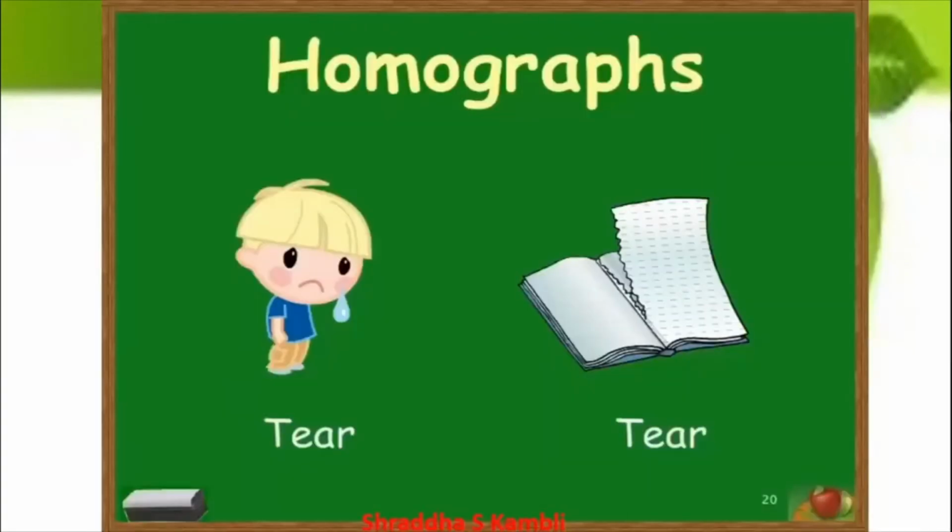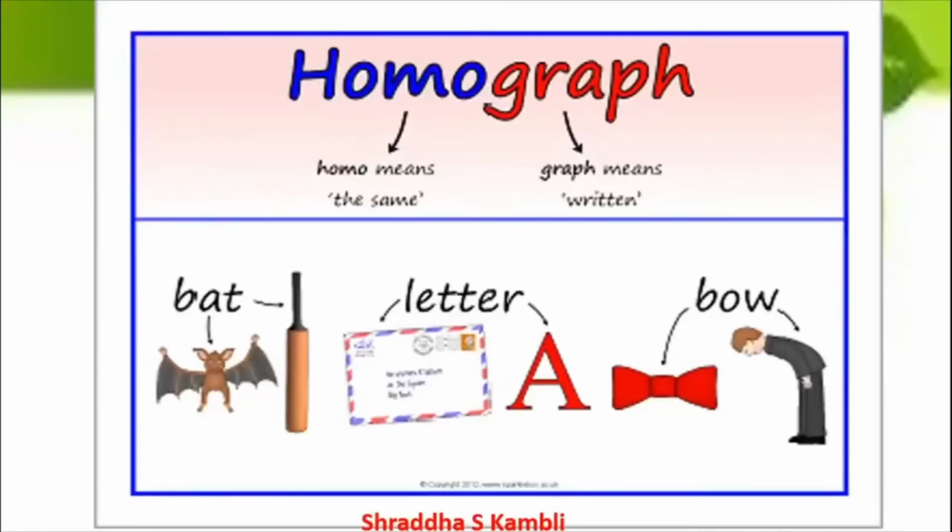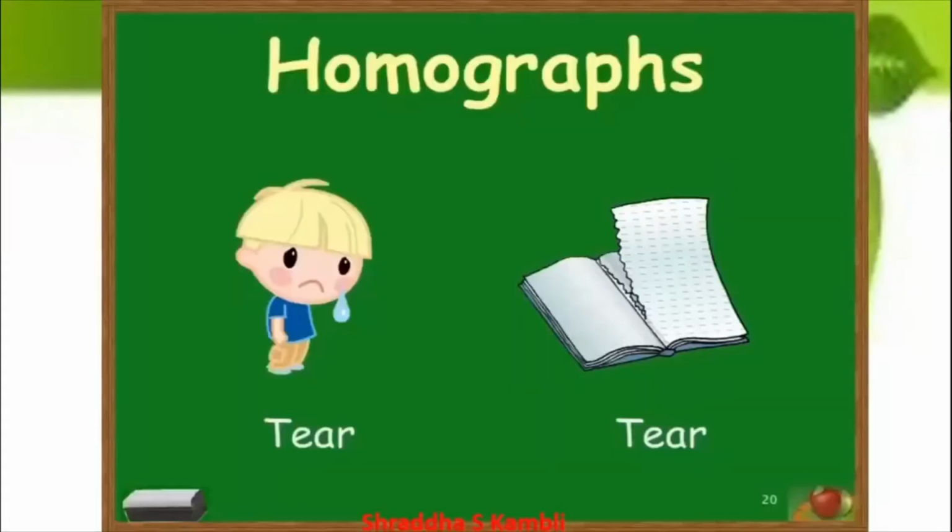Let us look at some more examples. See here. Now here the spelling is the same, meanings are different and pronunciations are also different. In the previous picture, spellings were same and pronunciation was also the same. But here you will see spellings are same but pronunciation and meaning is different. The first one, T-E-A-R, tear.